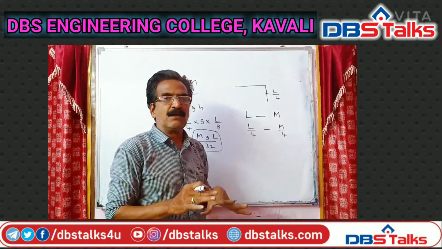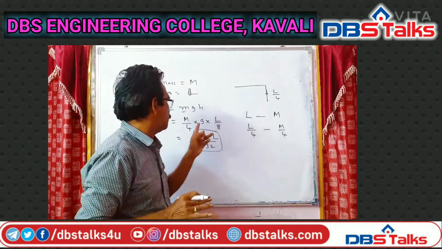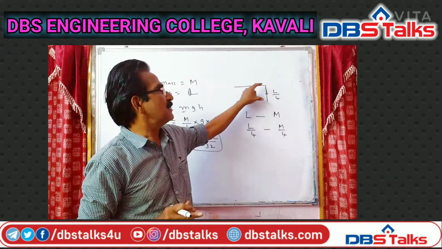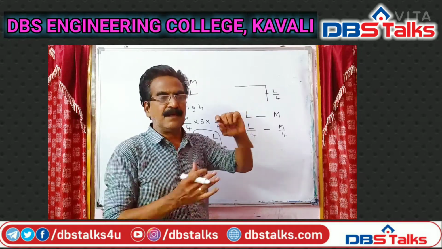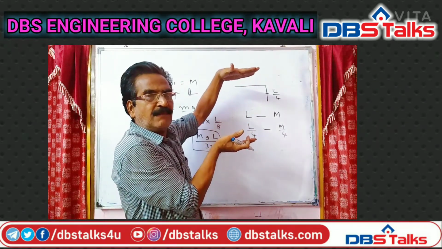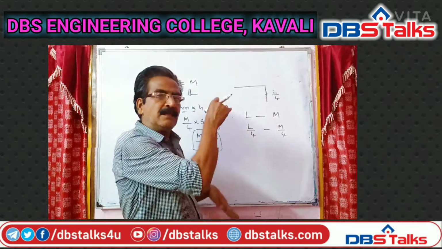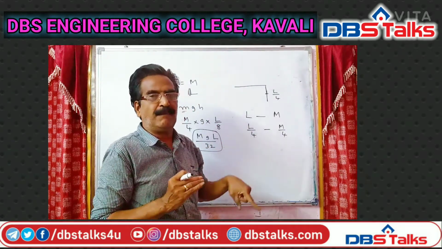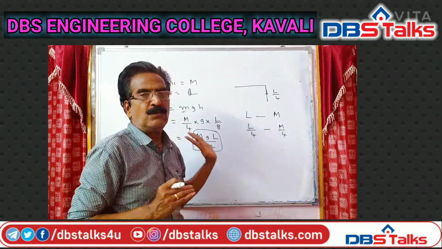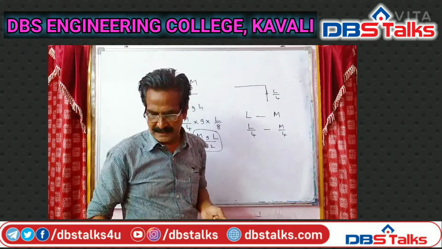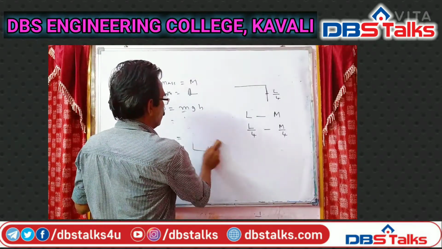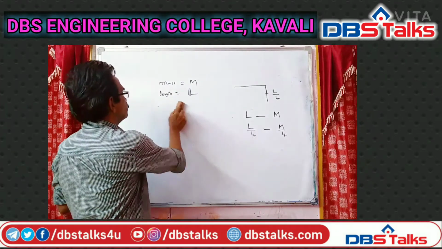Okay friends, simple problem as we did yesterday. So the work done is equal to mgh. M is the mass of the hanging portion of the chain. 1/4 of the chain is hanging, so this mass is M by 4. So mass M by 4, g as it is, and length h. What is h? Center of mass.